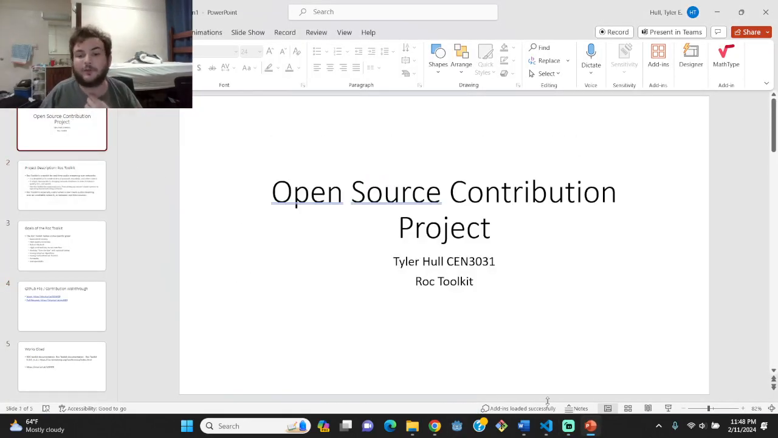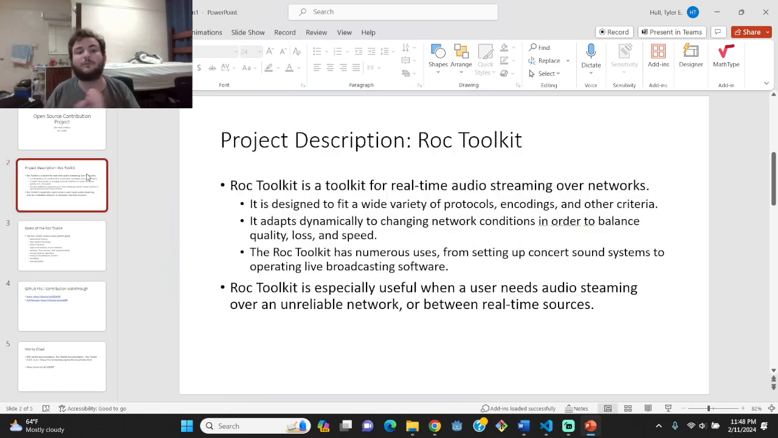Hi, this is my open source contribution project for CEN 3031 for the Rock Toolkit. For the project description, the Rock Toolkit is a toolkit for real-time audio streaming over networks, designed to fit a wide variety of protocols, encodings, and other criteria. It adapts dynamically to changing network conditions in order to balance quality, loss, and speed.